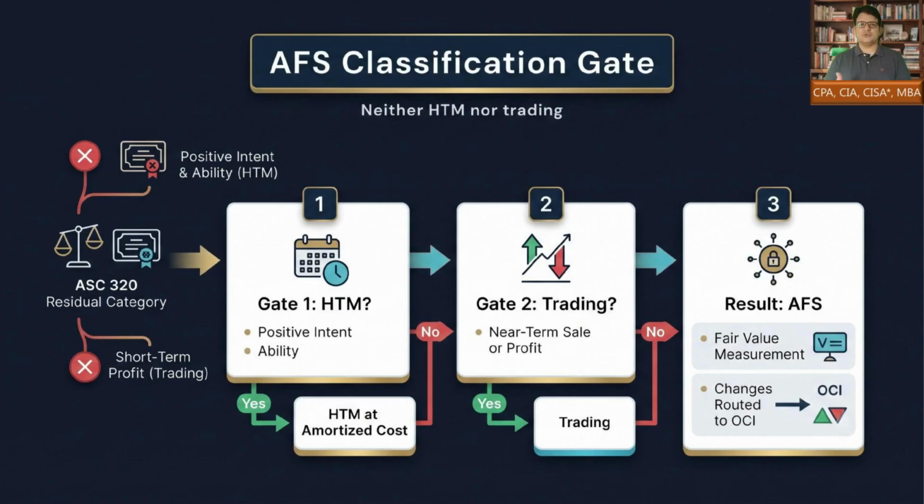If yes, it is trading. If the answer to both gates is no, the security generally lands in AFS. This makes AFS flexible but not rule free. It is not a bucket for confusion or convenience. Think of AFS as the category that says we are not locked in until maturity, but we are also not actively trading for quick profit.